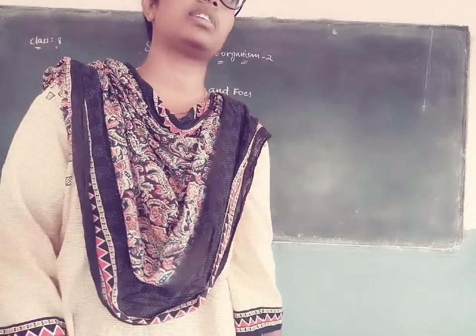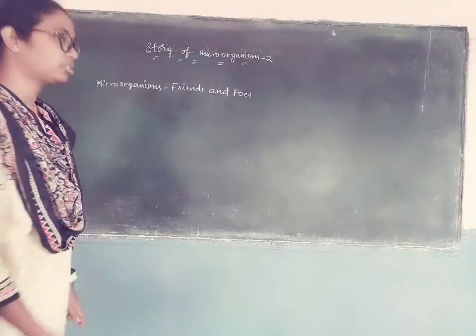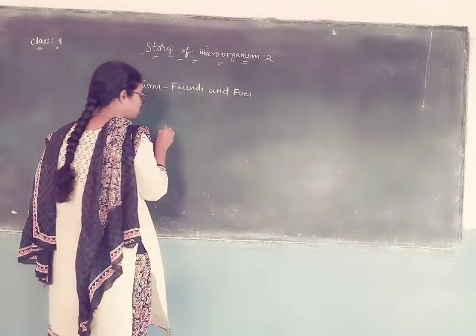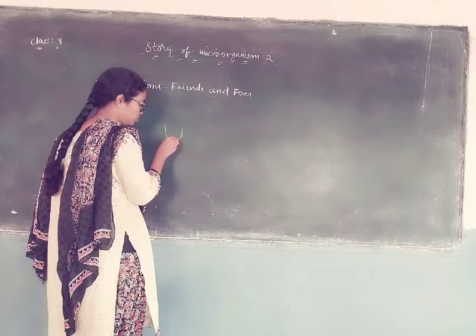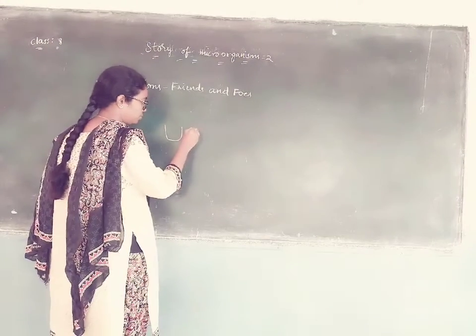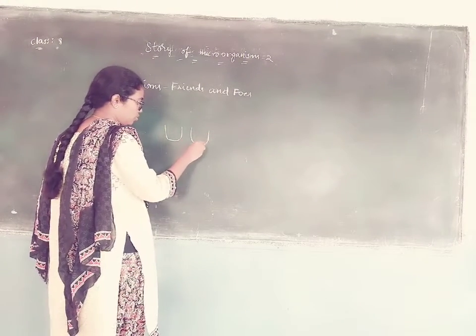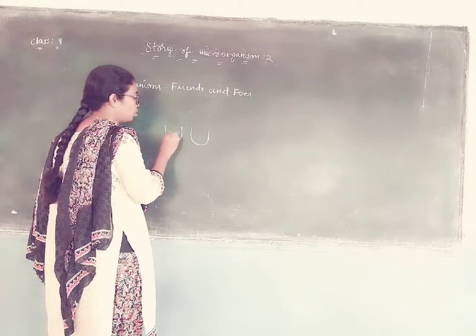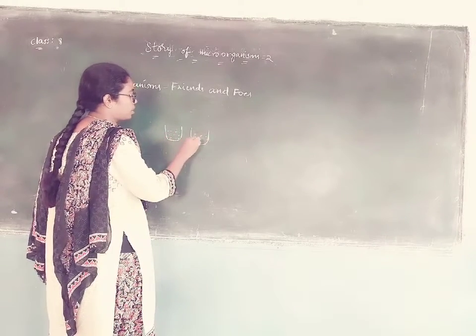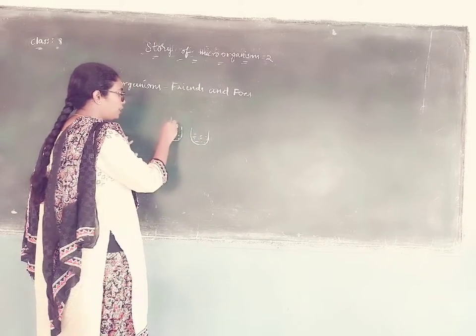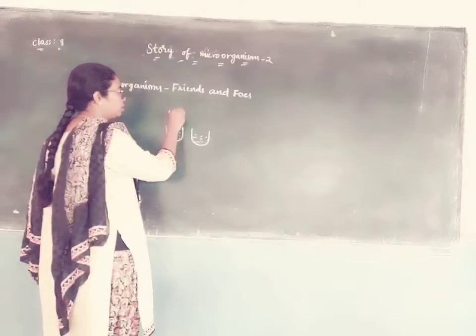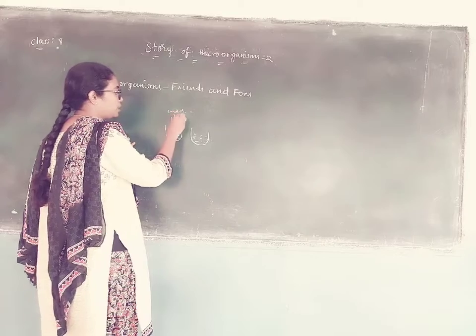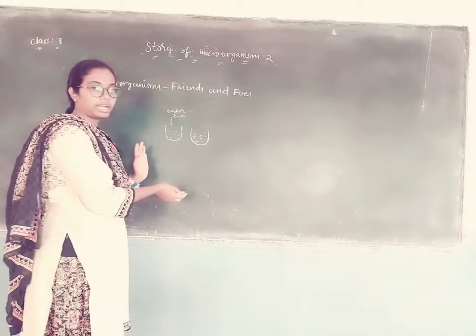Okay, what he is telling us is to take 2 bowls. In those 2 bowls we took lukewarm milk, and in one of the bowls we have added curd or buttermilk. To the other bowl we have not added anything.